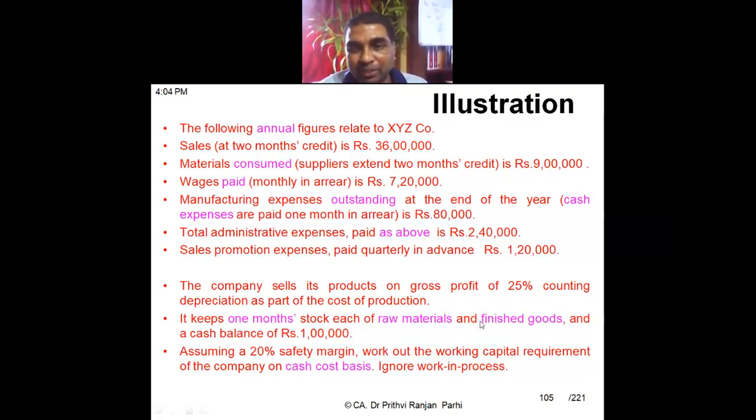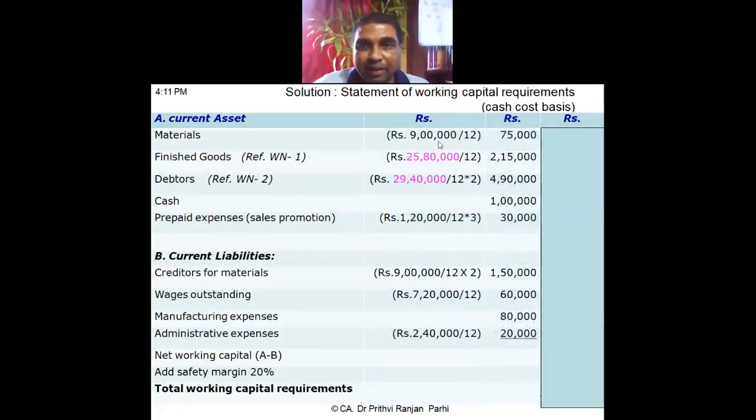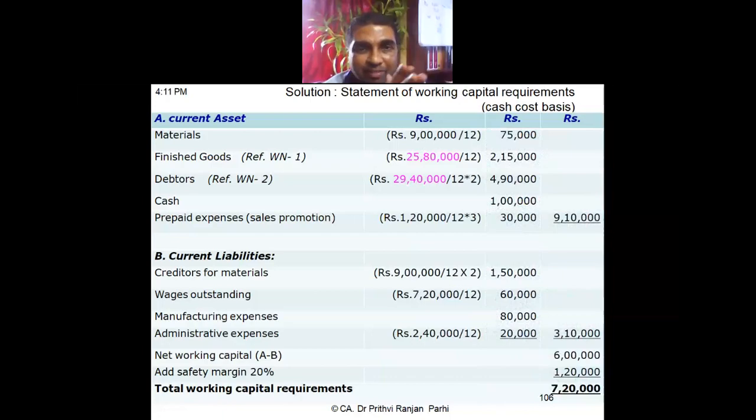Assume there is no work in progress. So raw material and finished goods are kept for 1 month. 9 lakh is the annual figure, so monthly it is 9 lakh divided by 12, which is 75,000.